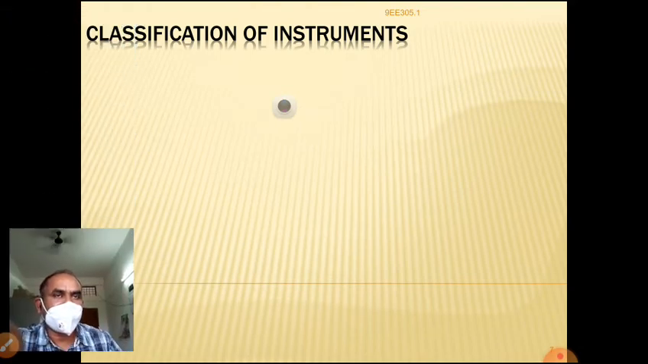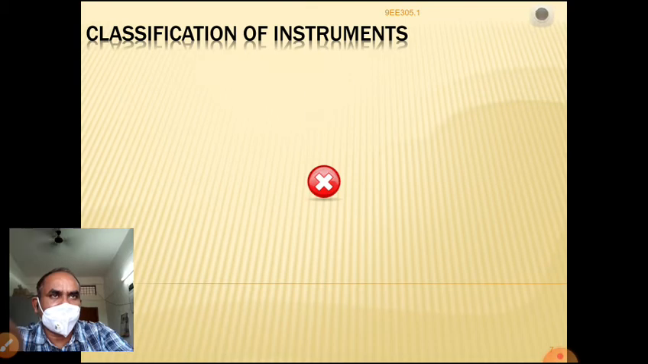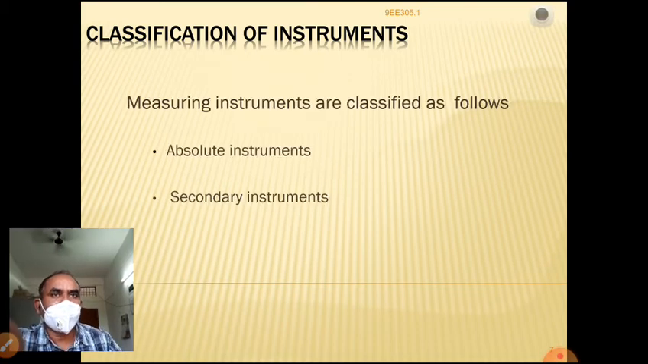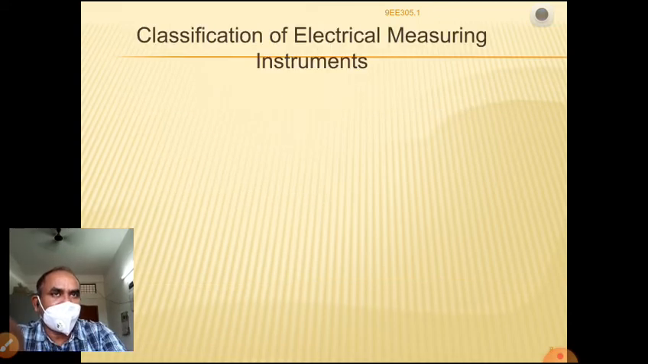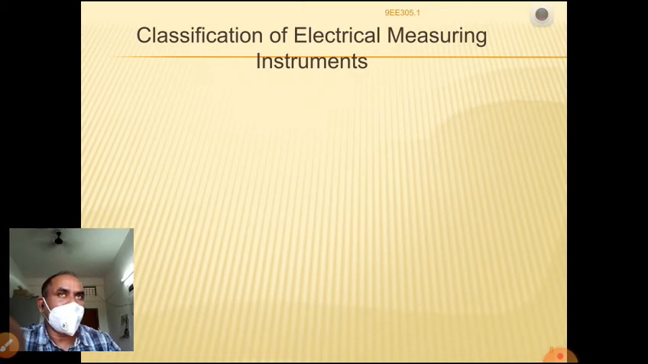The classification of instruments. What are the main classifications of instruments? One is absolute instruments and the other is secondary instruments. What is the meaning of an absolute instrument? Absolute means the perfect instrument, whereas a secondary instrument is of a secondary type, which measures with the help of absolute instruments.